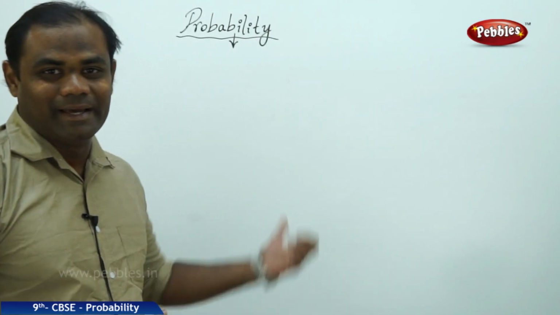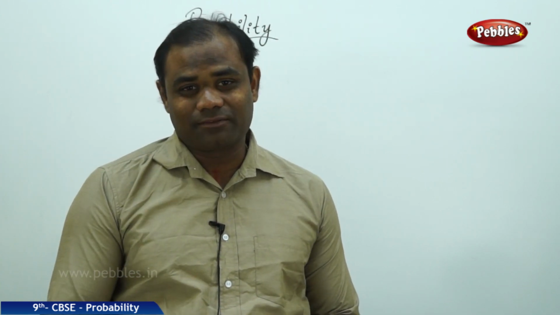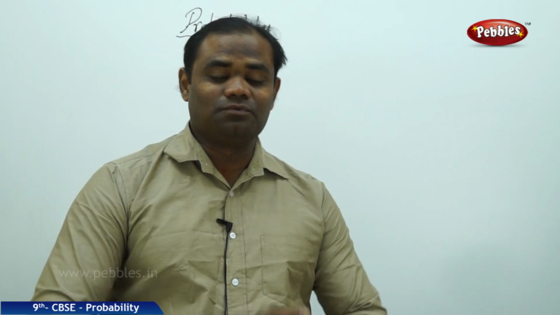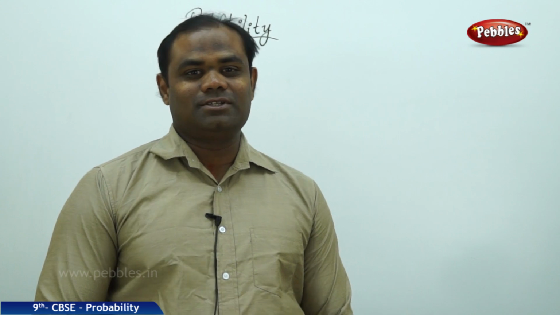Once more I'll try. Now I want to get a tail. Let's see if I get a tail. Yeah, I got a tail, but surprisingly, let's see once more if I can get a head. No, this time I did not get a head. So this makes me understand that my outcome cannot be predicted when I toss it. So probability helps me make some predictions on how much are the chances of getting a head when I toss the coin, or how much are the chances of getting a tail, is what probability is. This session is about probability, which defines